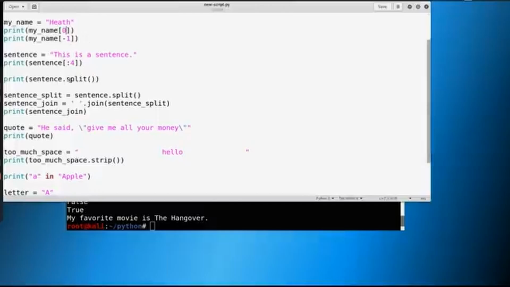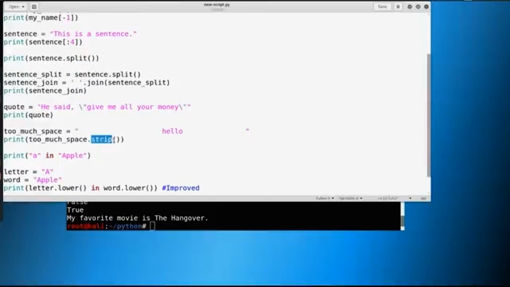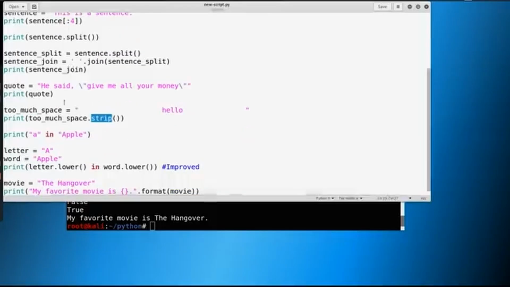Now, a sentence has all different kinds of methods that we can use with it. And again, we're just touching back on methods and making it a little bit more advanced. But you see that we can split a sentence, we can join a sentence, we can strip a sentence, or we can strip a string. So understanding that there are a lot of cool methods. The lower method, we could do an upper method. We've talked about those as well.